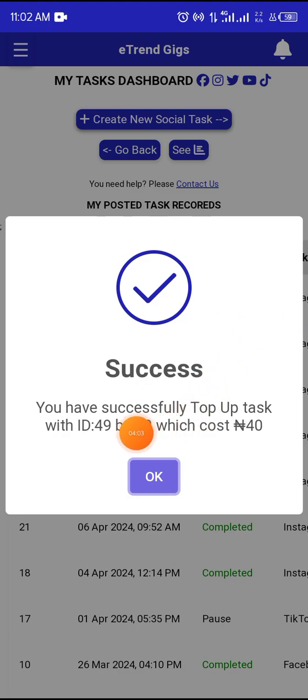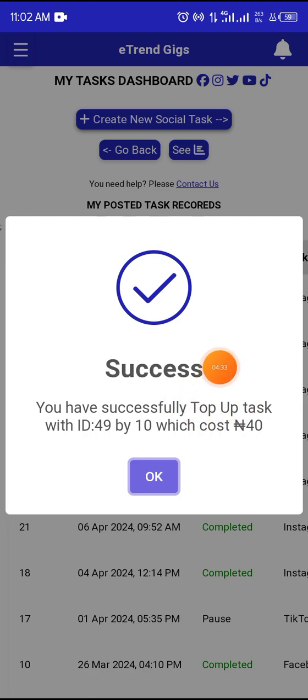You have successfully topped up task with ID 49 by 10, which cost 40 naira. With what we have just done, this task will appear to those that have not liked this post before. That is how the top up feature works, and it will really help you to ensure that your count is increasing without spending unnecessarily.